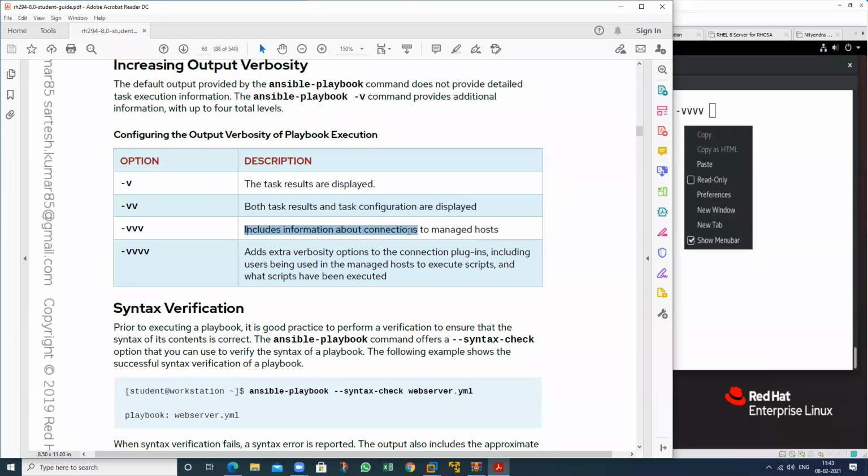Include information about the connection, it means whether SSH connection is used or not, it will display. Which connection it will take. If you want to use the extra verbosity mode, it will show the information about the plugin also. Include users being used, managed hosts to execute the script, and what script has been executed.